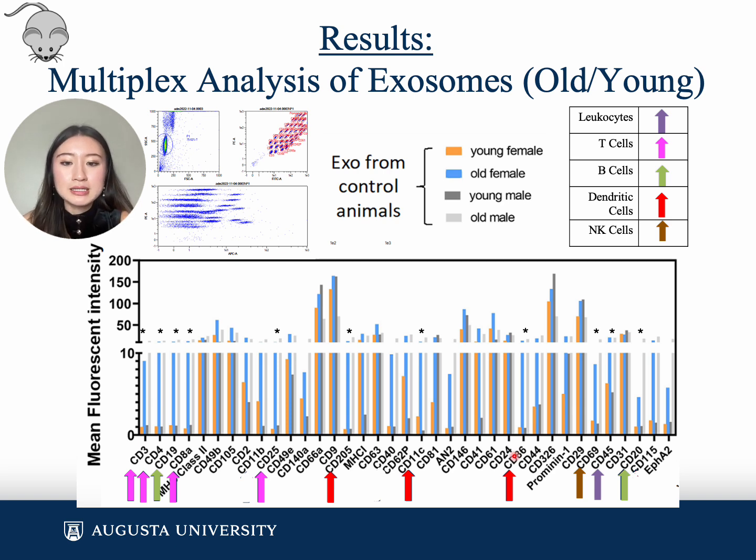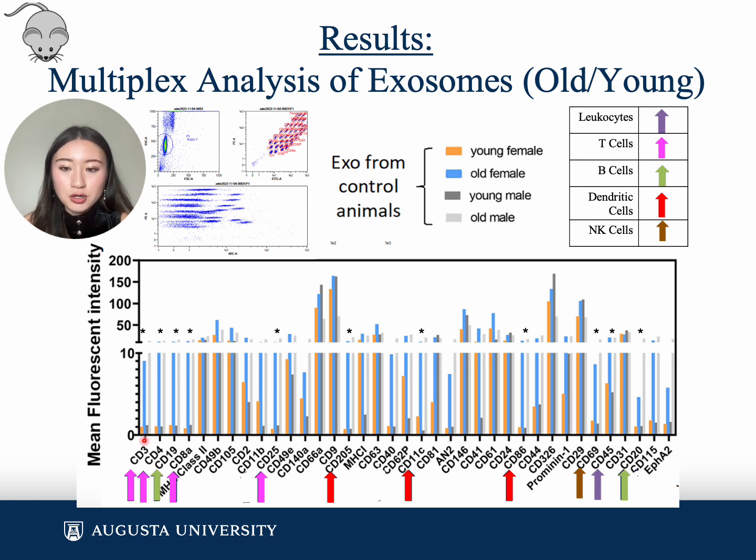In this bar graph, the exosomes of the old group, blue being old female and gray being old male, were compared to the exosomes of the young group, orange being young female and dark gray being young male. For the surface marker CD3, there was a higher concentration of exosomes in the old group than in the young group. CD3 is a surface marker for T cells. This showed that more exosomes were released from T cells in the old group than in the young group.